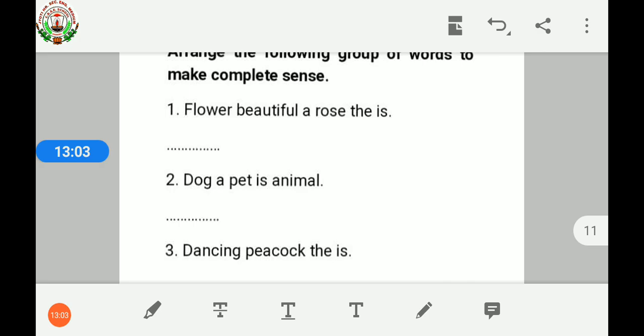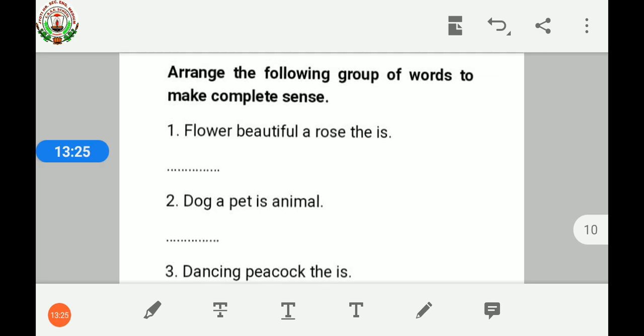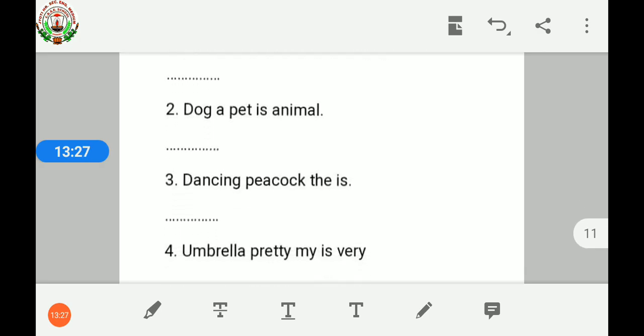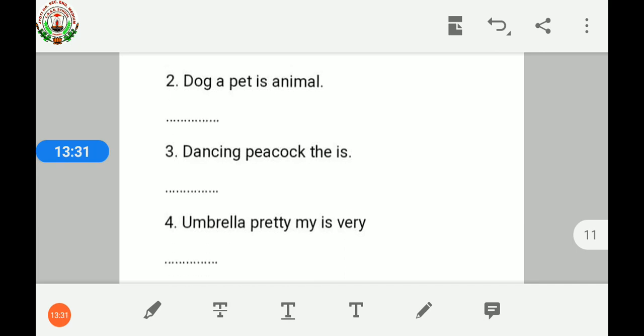Also write the first letter in a capital letter and at the end of the sentence, don't forget to put the full stop. See, the first one is flower beautiful a rose the is. So you have to, these words are not put in an order. You have to put in a correct order and make it a perfect sentence. Second one, dog a pet is animal. Third, dancing peacock the is.